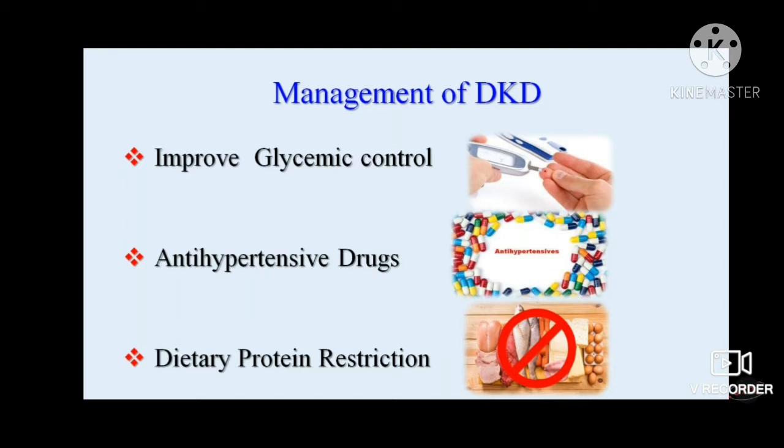And once there is target organ damage, that time we cannot demand exaggerated control, because the risk of hypoglycemia can cause irreversible damage to the end organ. So in that case, we have to maintain the HbA1c level at around 8 percent, because if we try to lower the HbA1c to 6.5 or 7, there is a high mortality rate.